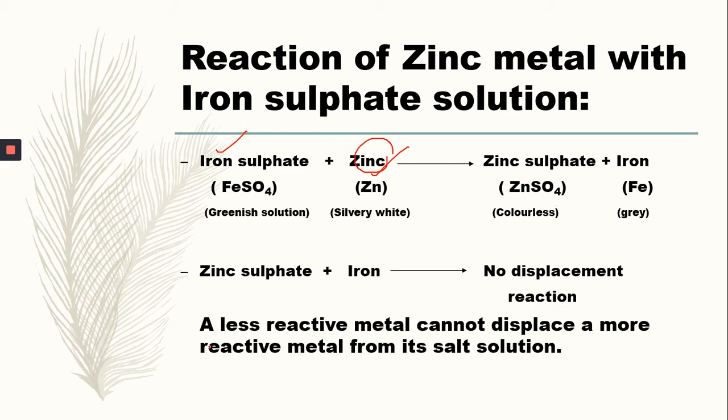And again, if we check the reverse reaction, then no reaction will take place here because iron is less reactive as compared to zinc. So iron does not have the ability to displace zinc from its salt solution. So a less reactive metal cannot displace a more reactive metal from its salt solution.